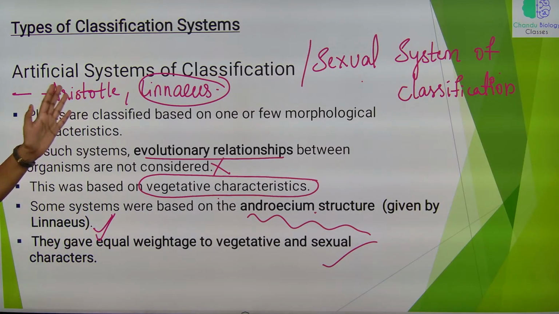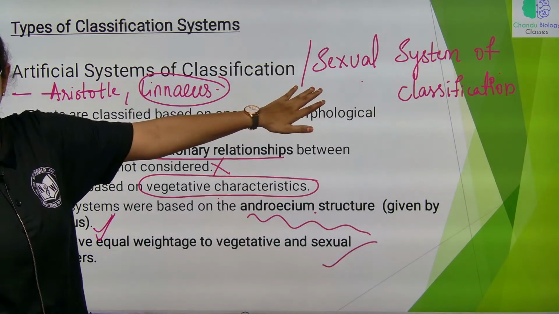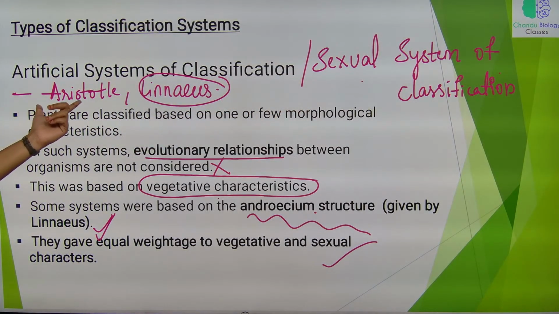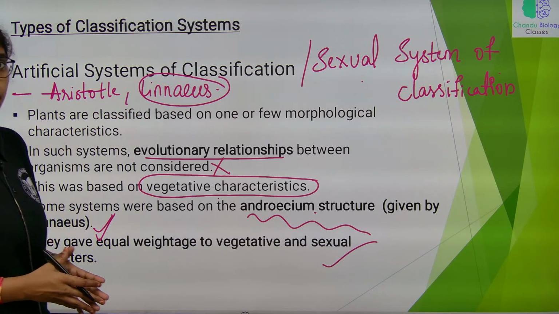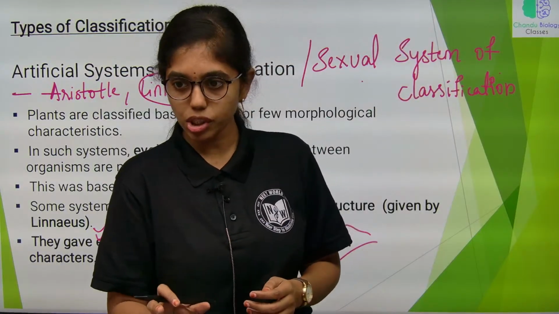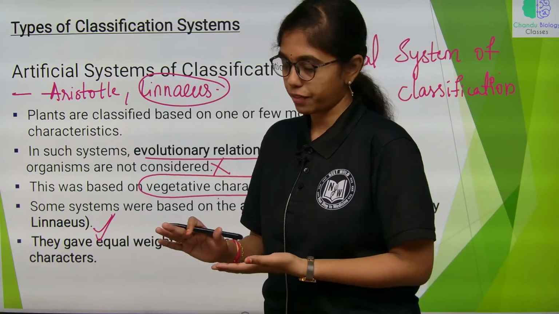So, we have started with classification systems. The very first is artificial system of classification, which is also called sexual system of classification. Proponents of this system are Aristotle and Linnaeus. In this system, the importance is given only to gross morphological characteristics. No evolutionary history is considered for the organisms to classify.